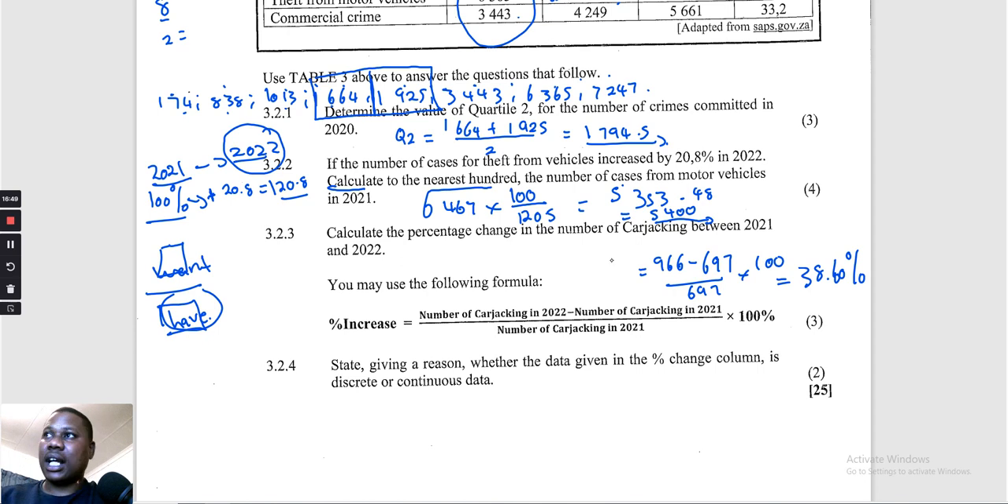Oh, so I can't round it up with this one because it's 3. The third number is 3, so it's just going to be 38.6. Oh yeah, it's correct. Then let's go to 3.2.4.